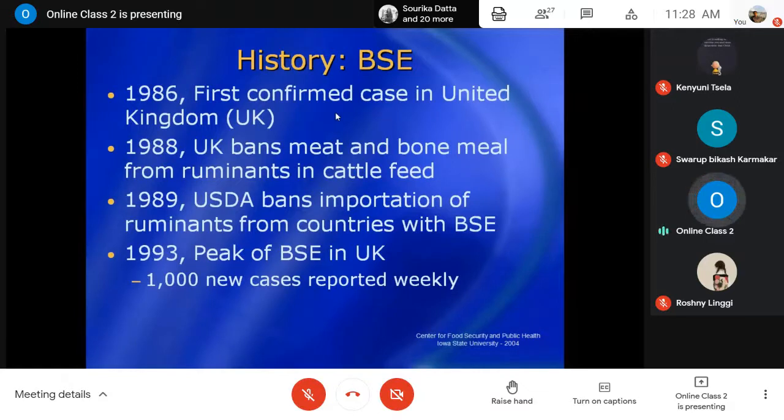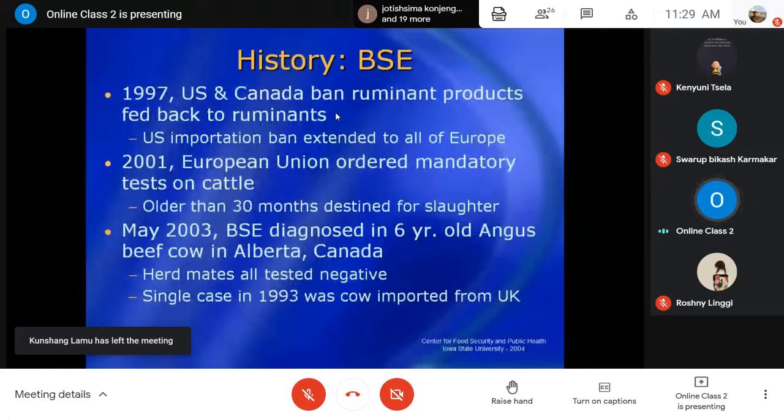Then the importation of ruminants from countries with bovine spongiform encephalopathy was also banned. There was a peak of incidence in the United Kingdom in 1993, where 1,000 new cases were reported weekly. That was a very high peak.